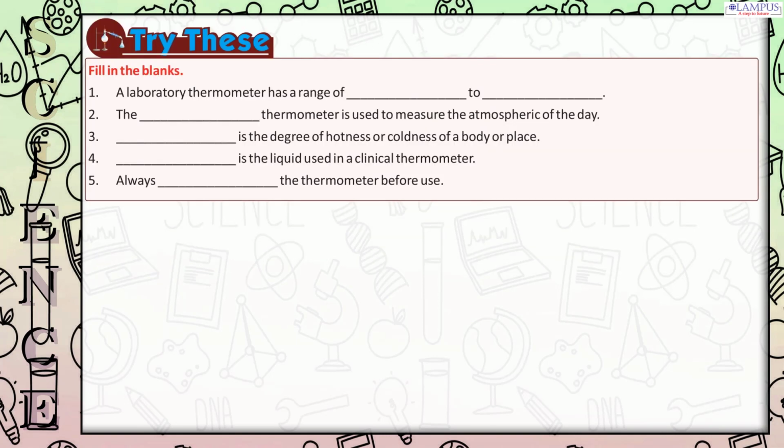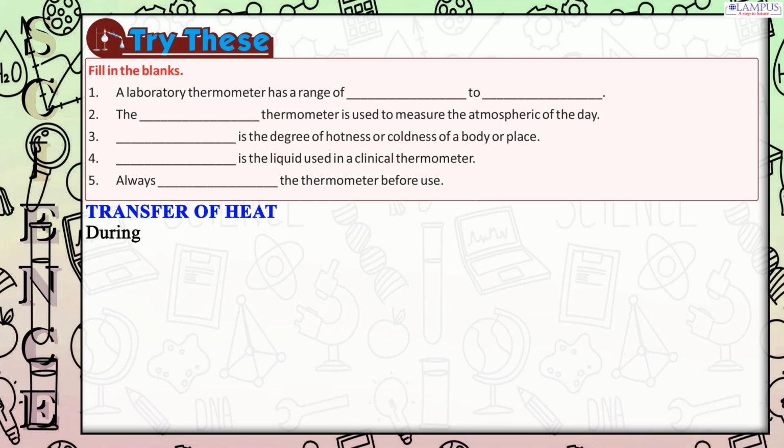Try these. Fill in the blanks. 1. A laboratory thermometer has a range of ___. 2. The ___ thermometer is used to measure the atmospheric ___ of the day. 3. ___ is the degree of hotness or coldness of a body or place. 4. ___ is the liquid used in a clinical thermometer. 5. Always ___ the thermometer before use.